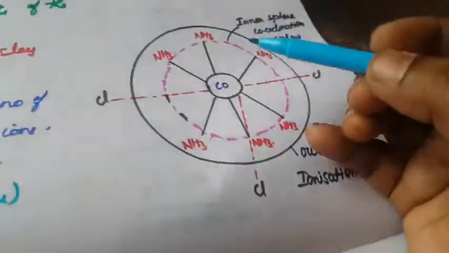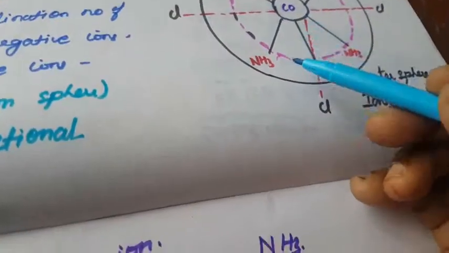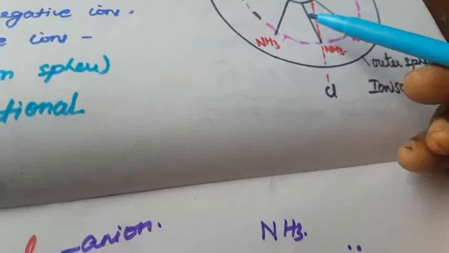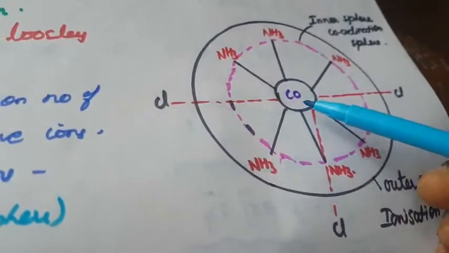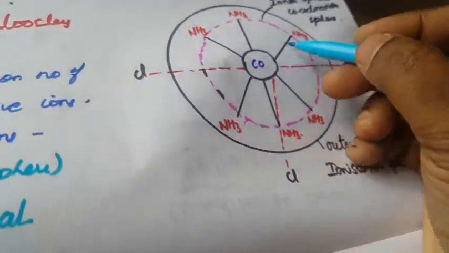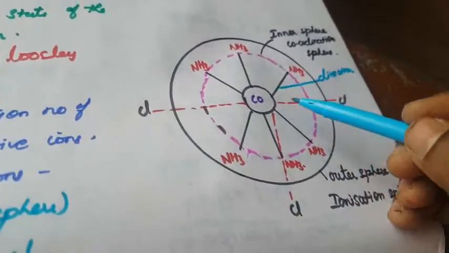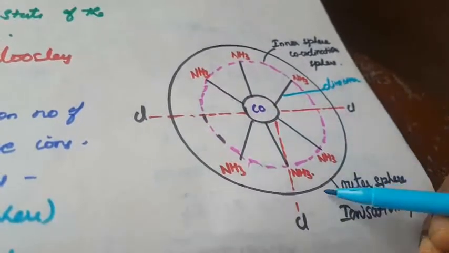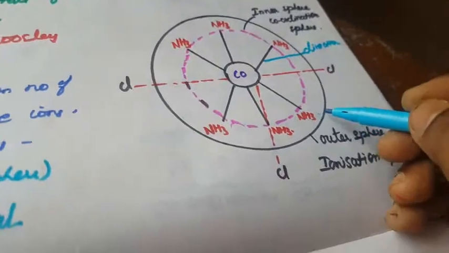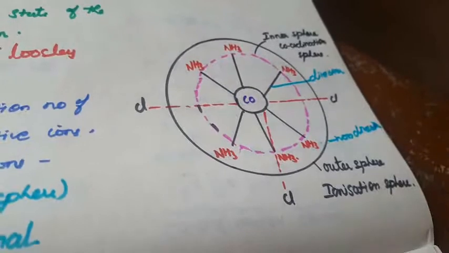So the primary valencies are non-directional, while the secondary valencies are directional. What is the primary valency? That is the outer sphere. What is the secondary valency? That is the inner sphere. The inner sphere is firmly attached to the central metal atom, so it is called directional. Outer spheres are loosely bound, so they are called non-directional. Okay, so this is Werner's theory.